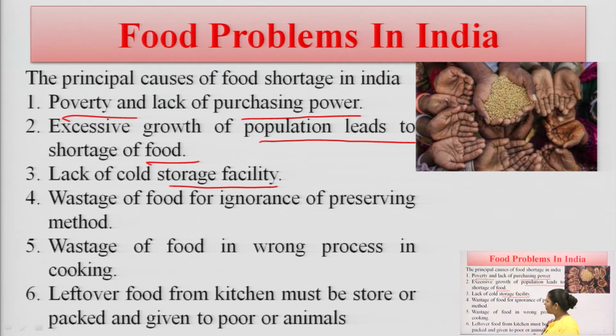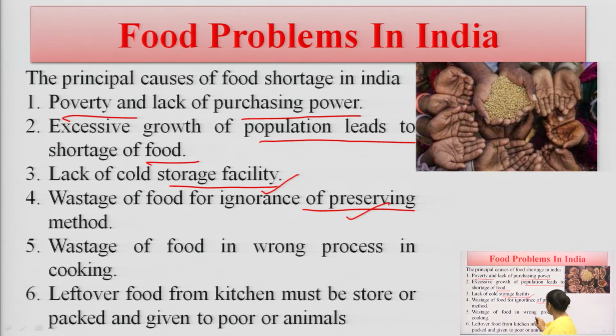Because nowadays we are not focusing on the storage facility, we are only focused on the cultivation part. So we have to focus on this also. Wastage of food for ignorance of preserving methods. We have to focus on how we are going to preserve our food items. After harvesting, we have to focus on both storage and preserving, and on the transportation facility, for providing this food to different groups or to different countries and cities. Rather than only thinking about production, we have to think about that parameter also.